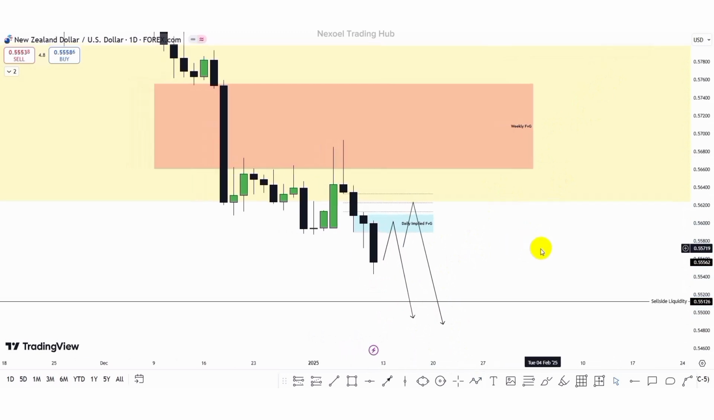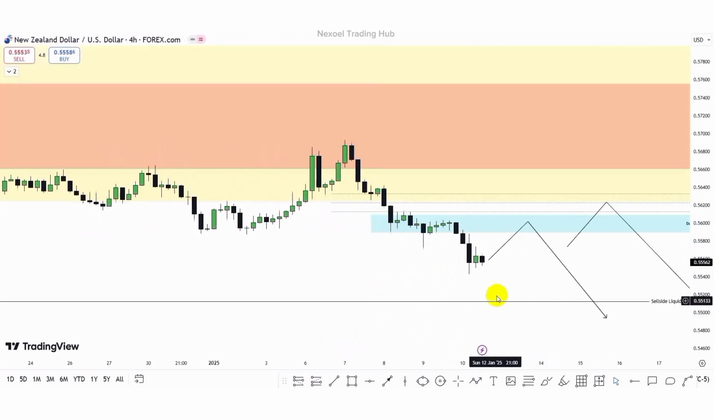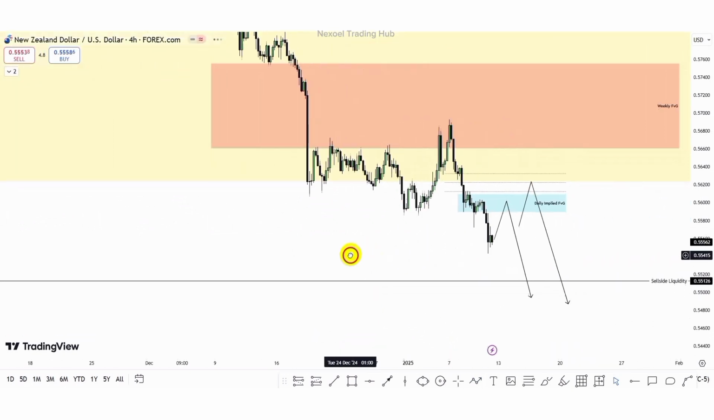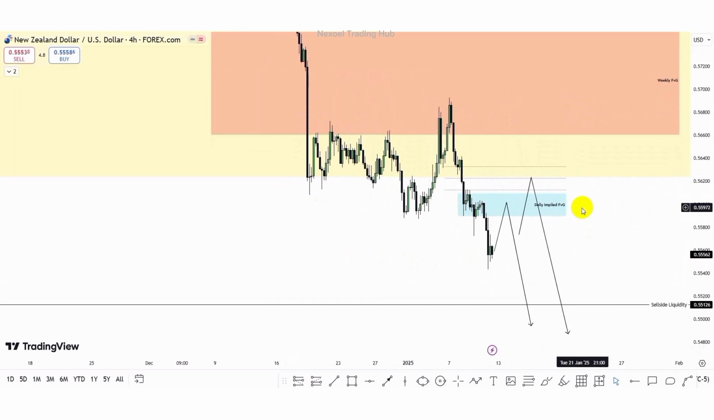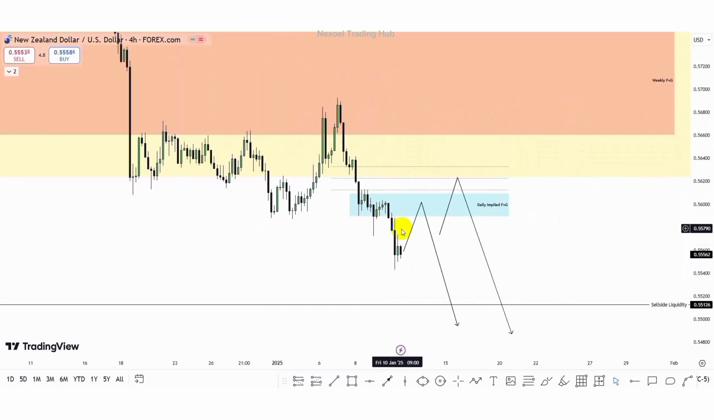So let's check the 4-hour time frame. This is the 4-hour time frame, and what we can clearly see also is how price reacted at the weekly fair value gap, which is also within the daily fair value gap. And we can see in the 4-hour we also have a fair value gap there. Now we can see price took out this buy side liquidity. We now have the bearish continuation to the downside. So we can see we have a break of structure here.